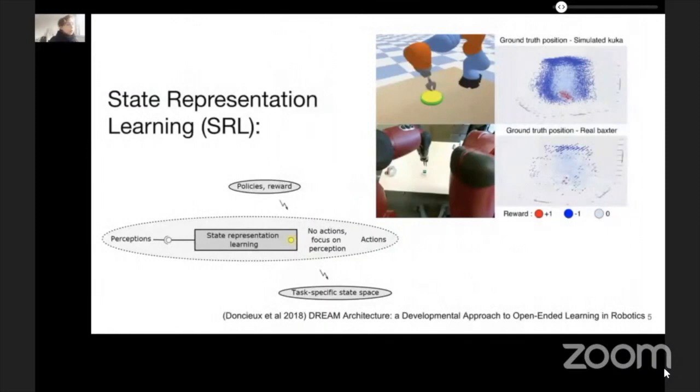Starting from a reward that defines a task and policies to observe at least some rewards, the SRL module generates a task-specific state space. This approach relies on raw perceptions. The design of a state space can be seen as a chicken and egg problem, as the policy is required to generate observations to be used later, and in order to generate also a new and relevant state space that can be used for learning policies. We tackle this problem here with random policies and a simple button pushing task, but more complex policies could also be generated to bootstrap the generation of state spaces.